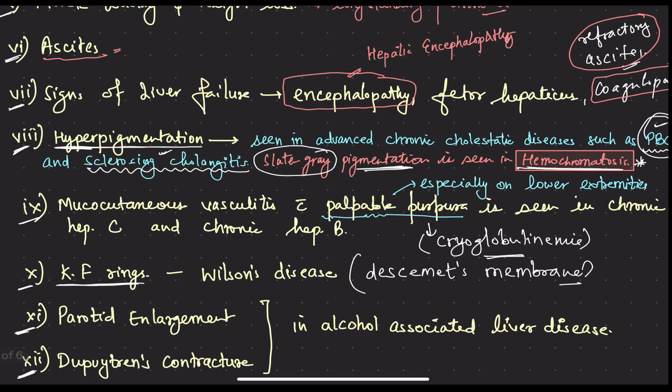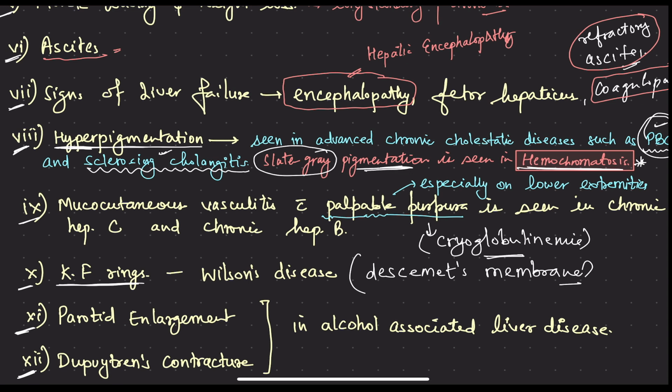Then hyperpigmentation. Yesterday I saw a patient in the OPD, a 45-year-old lady, who came and showed her reports. She was HCV positive, and ultrasound showed coarse margins of the liver. So it was basically a case of chronic liver disease, cirrhosis, and the patient was showing hyperpigmentation. I mean slate gray like discoloration of the skin and a certain kind of thickness and a very peculiar appearance of the skin.